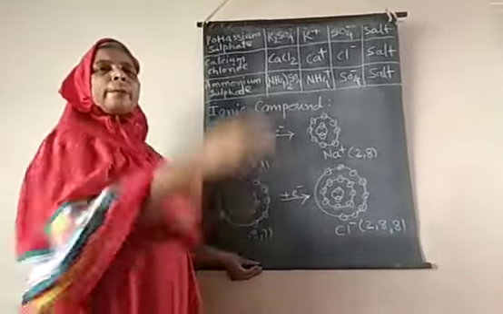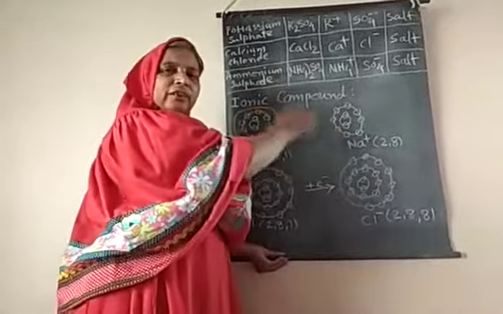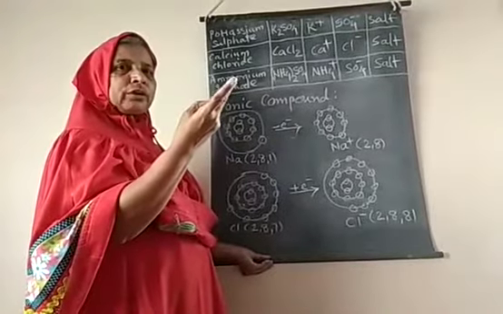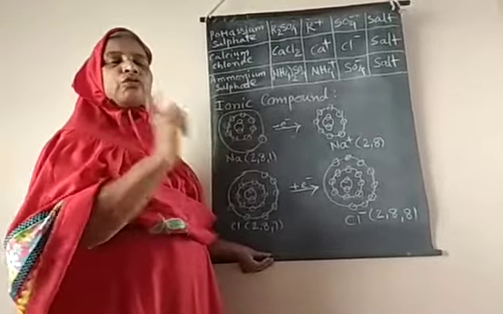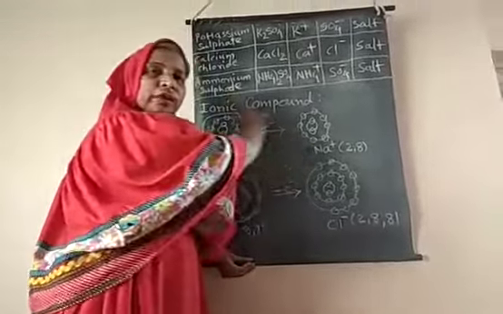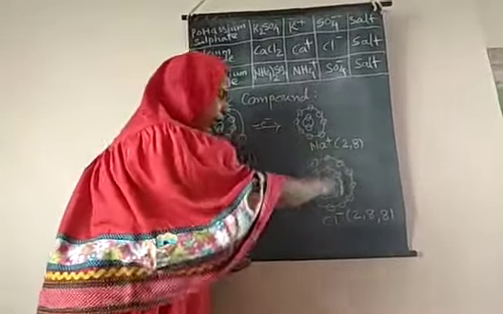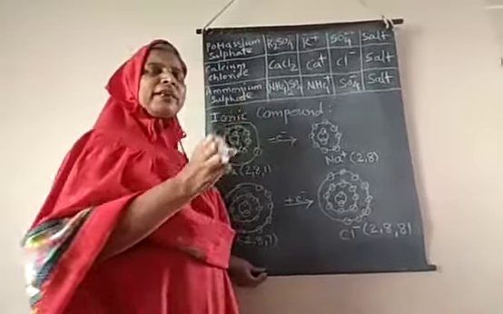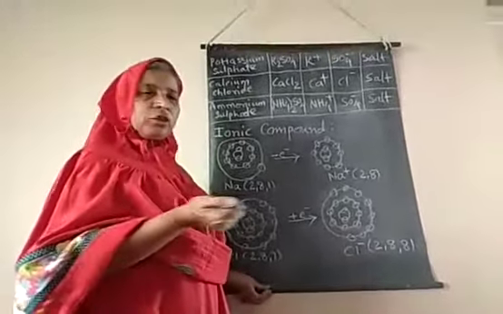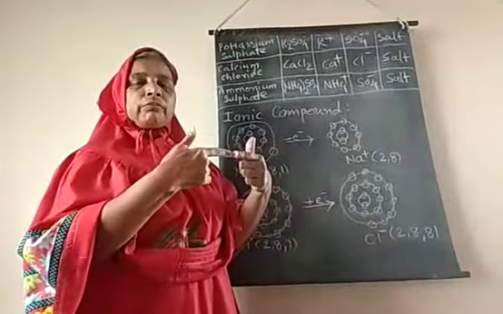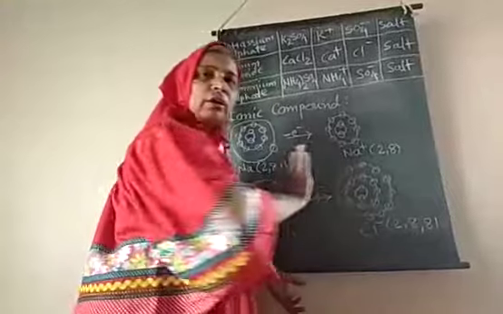When electrons are interchanged between two atoms, then a bond is formed. Which bond is formed? There is a force of attraction because this is positive and this is negative, and you know that oppositely charged particles attract each other. So they attract each other and a bond is formed between them.